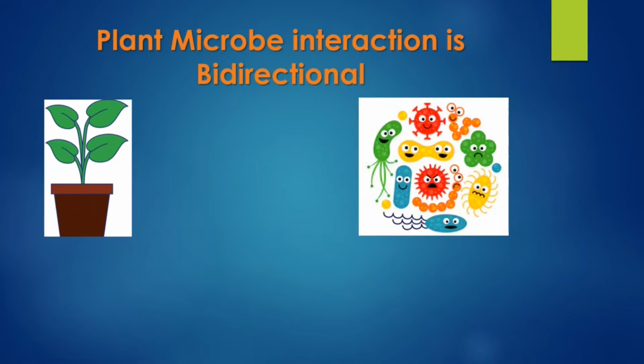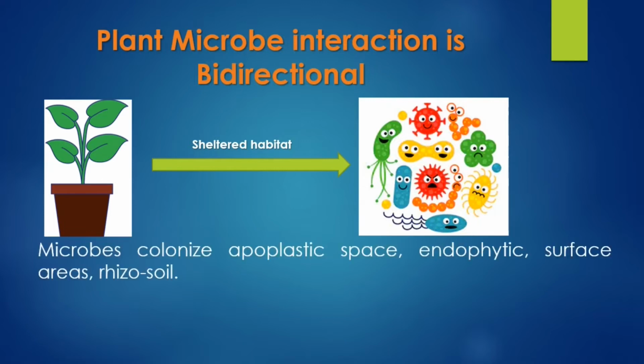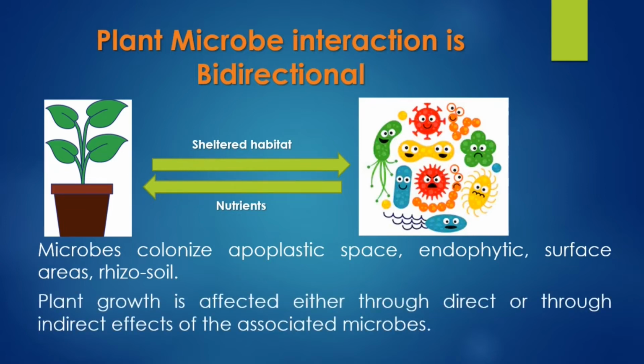Here, plants serve as a sheltered habitat to the microbes, and these microbes inhabit several plant parts such as apoplastic space. They may be residing endophytically or they may be inhabiting plant surface areas or rhizosoil. During the interactions, microbes provide nutrients to the growing plant and affect its growth directly or indirectly.